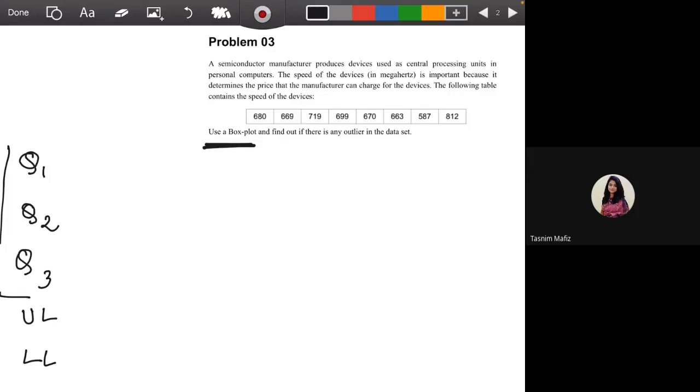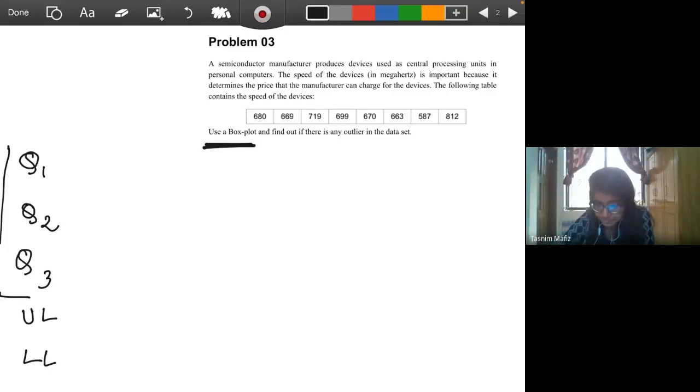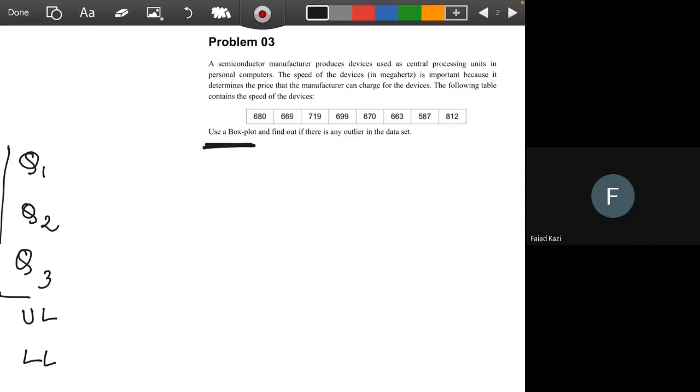Okay, did you find the values? First quartile, second quartile, and third quartile? Yes, ma'am. What's the Q1 value? 587. Q1 is? 587. No. Did you sort the data in ascending order? Yes, ma'am. Okay, if you sort it, it will be 587, 663, 669, 670.